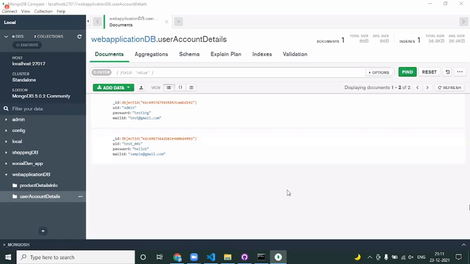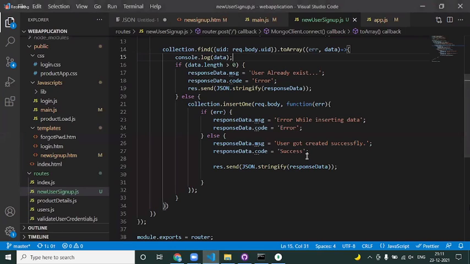One more thing is, you guys can try with the email ID. Can you guys try? Another condition is, I even want to see whether the email ID already exists or not. Okay, sir.